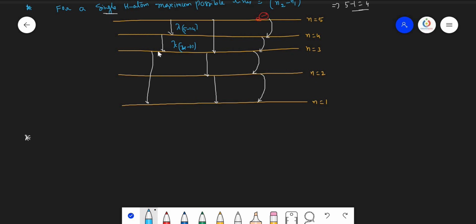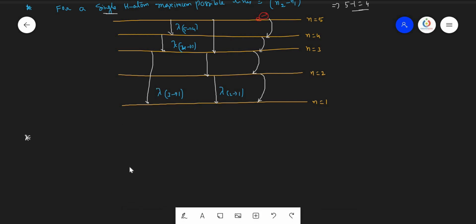And this line is coming back from the third energy level to the first, so the wavelength of this line is lambda 3 to 1, and here it is lambda 2 to 1. Since these lines are observed during the de-excitation of the electron between two different orbits, the wavelengths of these de-excitation lines are also different.